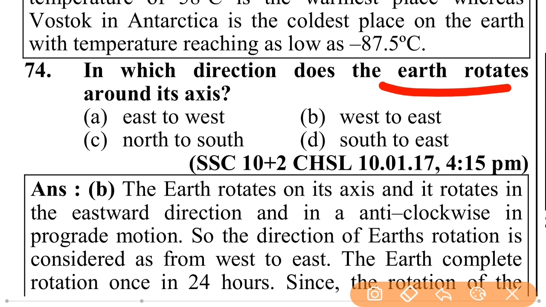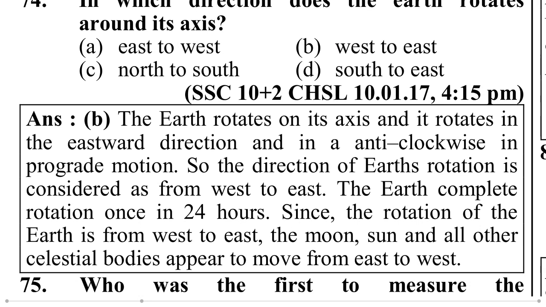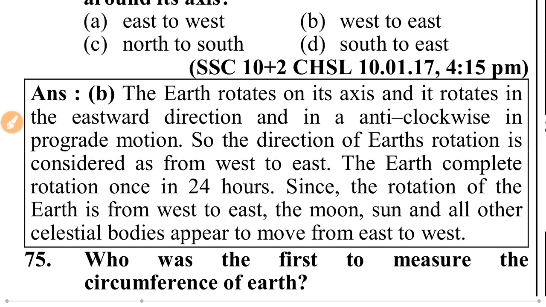Is it east to west, west to east, north to south, or south to north? That is west to east. The earth rotates on its axis in an eastward direction, anti-clockwise, in prograde motion. So the direction of earth's rotation is considered as west to east. The earth completes one rotation in 24 hours. Since the rotation of the earth is from west to east, the moon, sun and all other celestial bodies appear to move from east to west.